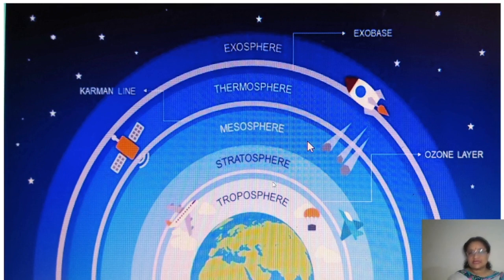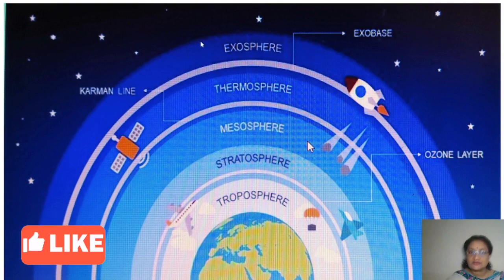Now the fourth use is that because of the atmosphere, several weather changes go on, right? And we can feel the difference in temperature due to the blowing of winds, right? The rainfall occurs. All these weather changes occur due to the presence of the atmosphere, okay? Another feature of it. Then one more thing is there, children. The atmosphere doesn't allow the meteors from outer space to harm us. Sometimes it happens that the meteors come in the range of the Earth's atmosphere, the outer limit of the atmosphere.